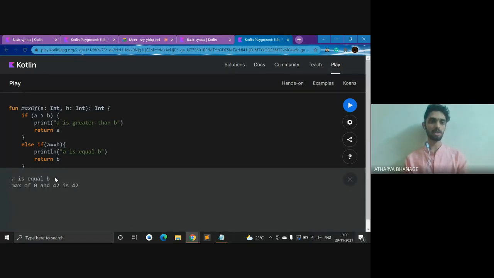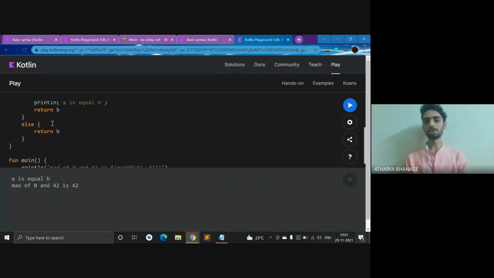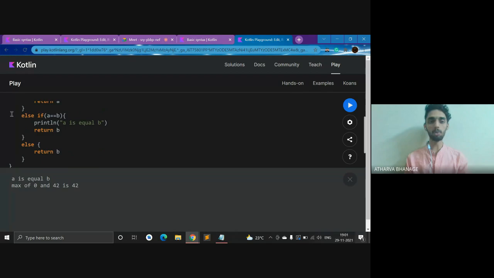So here, now you can see A is equal to B. So this statement has run. Here you can observe that when one block runs, the other doesn't. So this is about if, else if, and else.